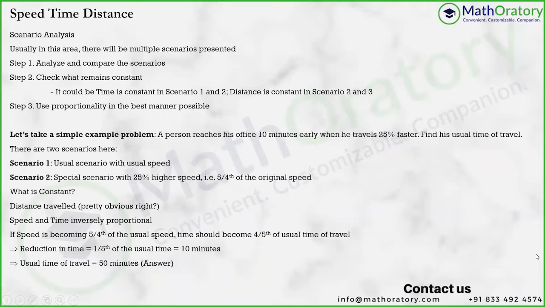So this is a very fast question. If you understand this idea, you can just look at the data: 25% faster, 5/4, 4/5, 1/5 reduction, 10 minutes. So 1/5 is 10 minutes, so the usual time is 50 minutes. So this becomes very, very fast, provided you understand this idea. But the thing that I'm continuously talking about, understand this idea. The idea is that once you read this question, you immediately hit on that distance is constant, and you immediately hit on if distance is constant, speed and time are inversely proportional.